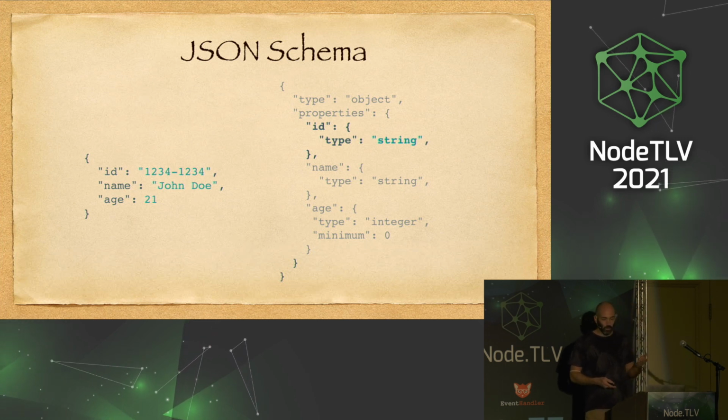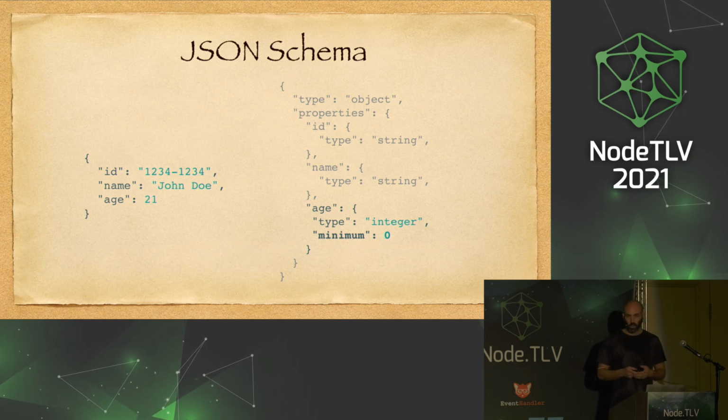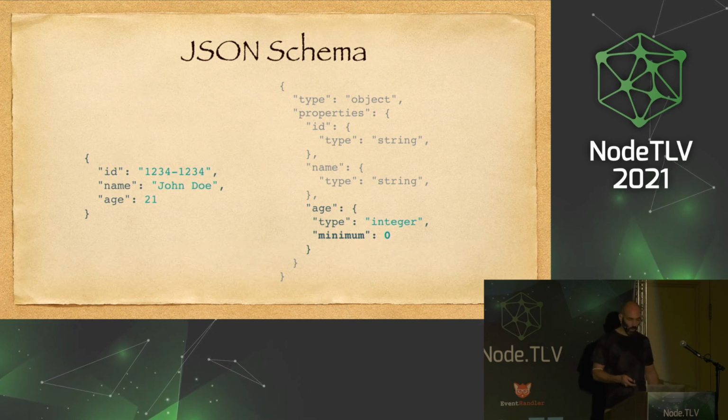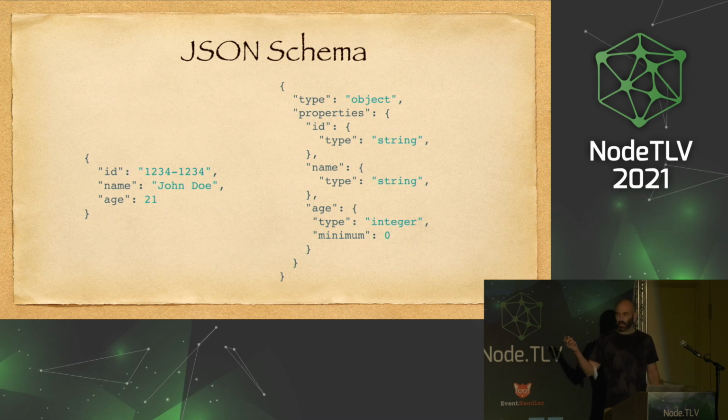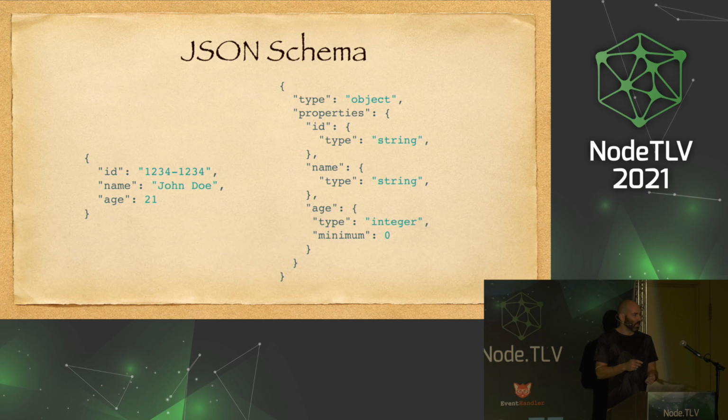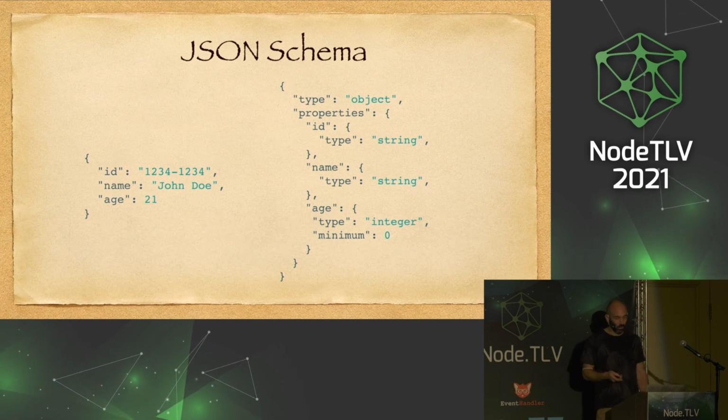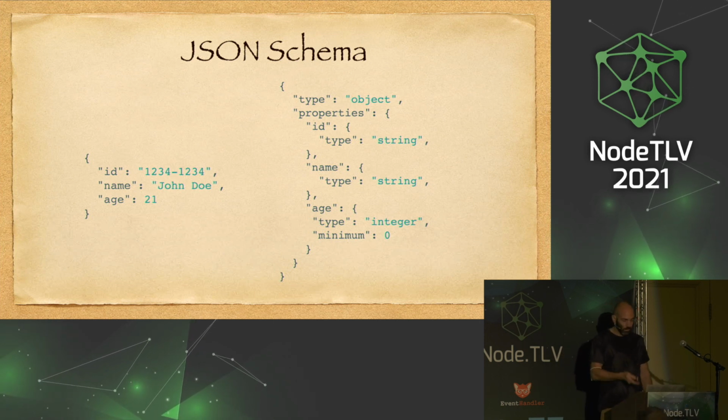So it has a property, for example, ID with the type, and it can also have validations and other stuff on the JSON schema. But this is very verbose. If you look at the left object, it's very concise, and the right one is pretty big. No one wants to write JSON schemas.